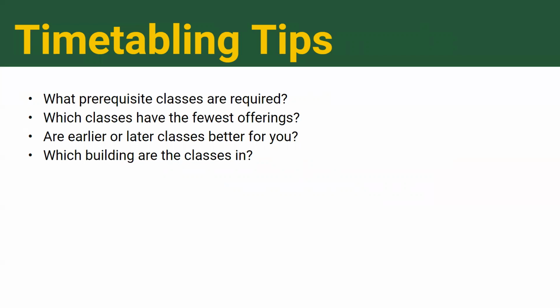You want to be able to get between your classes within 10 minutes, so make sure that your buildings are close to each other so you have time to grab coffee, etc. Check out our campus map for more details. You will also want to make sure that you are registering for classes at the right campus. Any course starting with AU is offered at Augustana in Camrose.